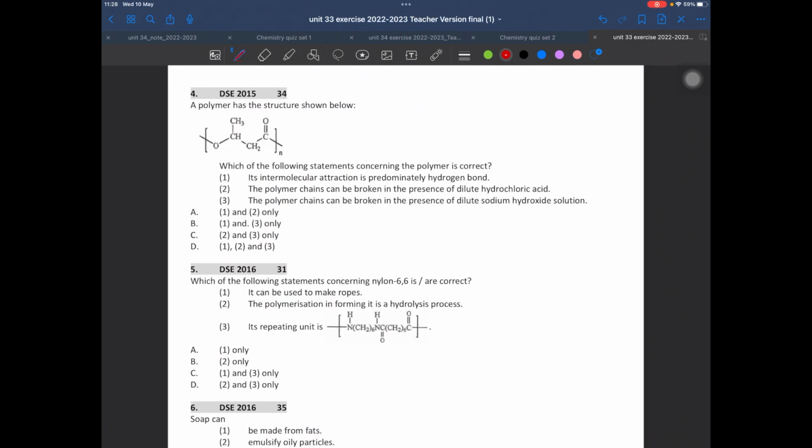Next, you are given this polymer. Does it carry hydrogen bonds? Seems not, because there is no hydrogen directly bonded to N, O, or F, right? Next, can it be broken in the presence of hydrochloric acid or sodium hydroxide? If we continue to draw the repeating unit, something like this, you can find that this polymer is a polyester. Of course, it can be broken by acid or alkaline solution. So the answer will be C.